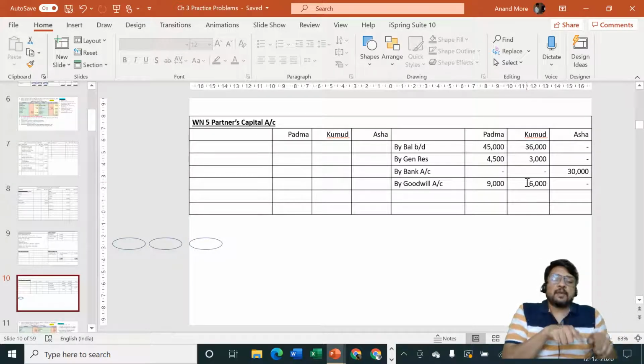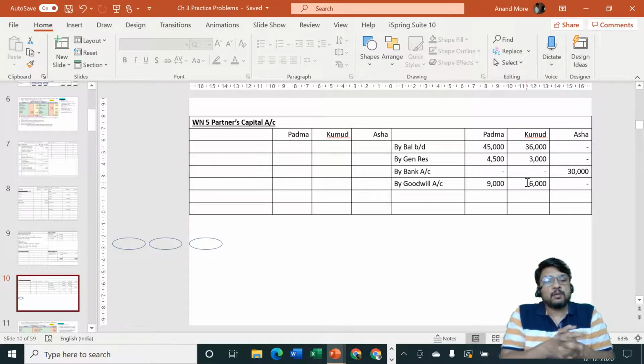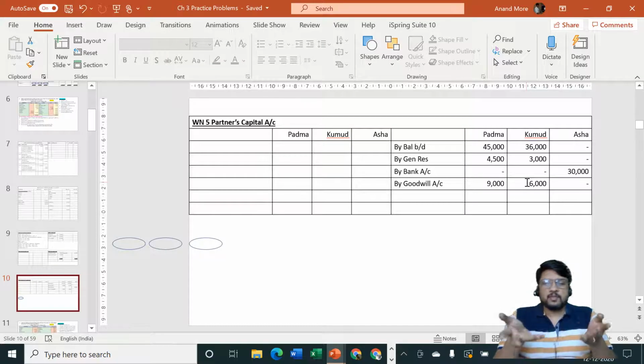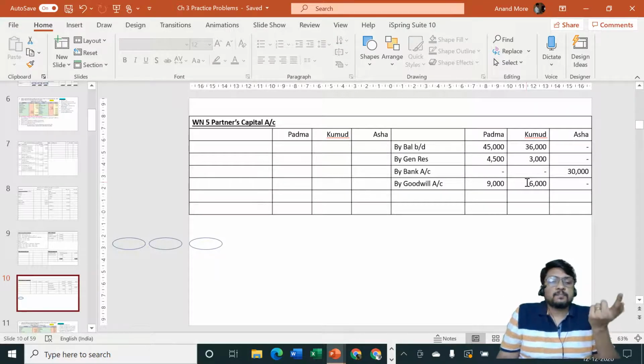Of this cash we are going to withdraw half of the amount. So what is happening? Cash is going out, or money is getting out of bank. And who are the receivers? Padma and Kumud. Then sir, why are they calling it goodwill is withdrawn? They should have said cash is withdrawn. Yes, what you are saying is true. They could have simply said cash is withdrawn. But then you will ask next question, how much cash is withdrawn?